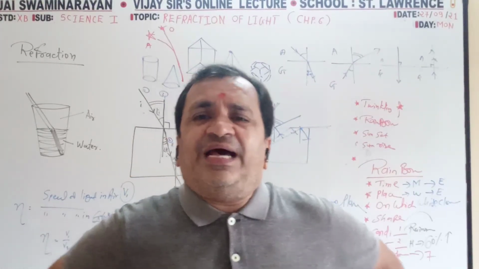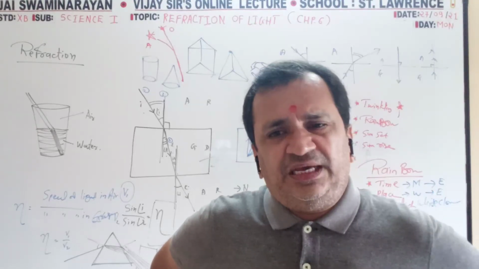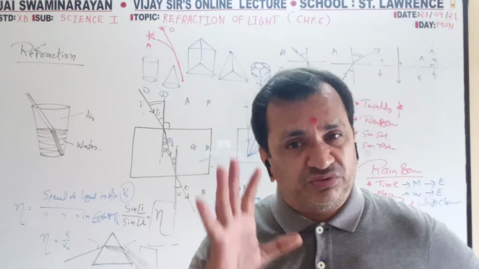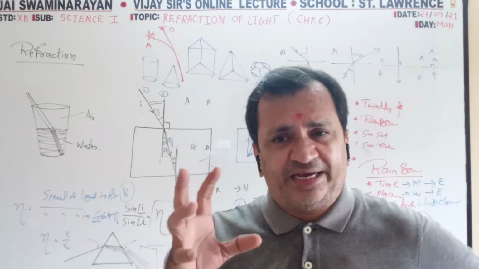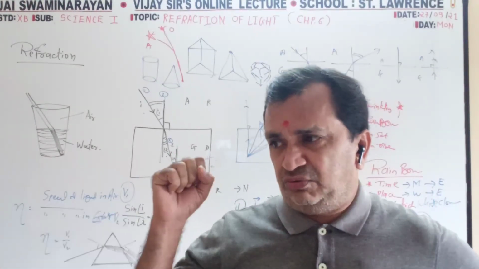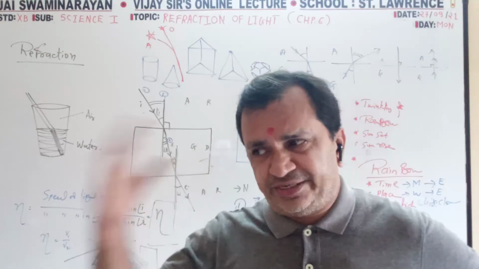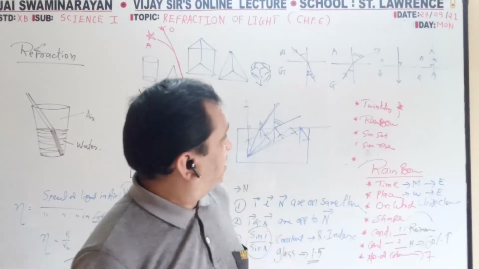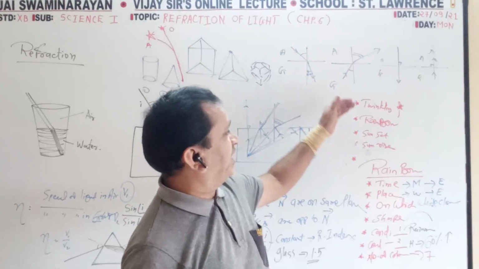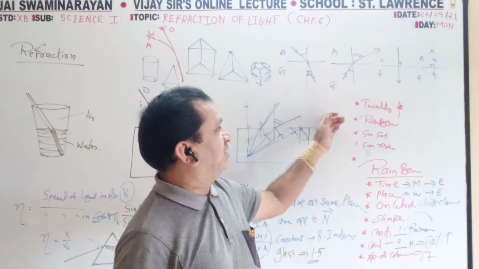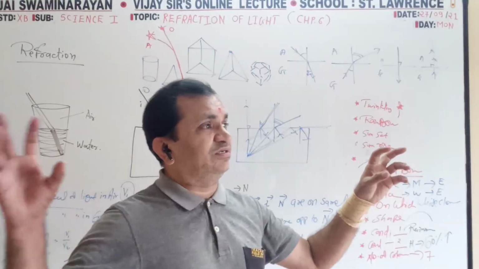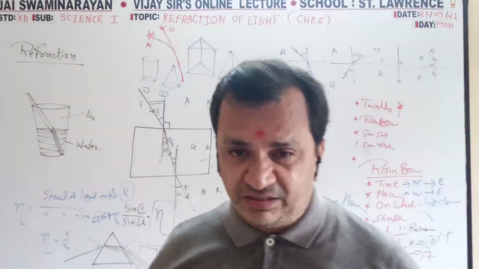Whatever I have discussed today, only that much will come into the exam. The word definitions, diagrams: to observe the diagram, to read the diagram, to write about the parts. Reasoning: why stars twinkle, why a rainbow appears, why at sunset and sunrise time the sun appears bigger.